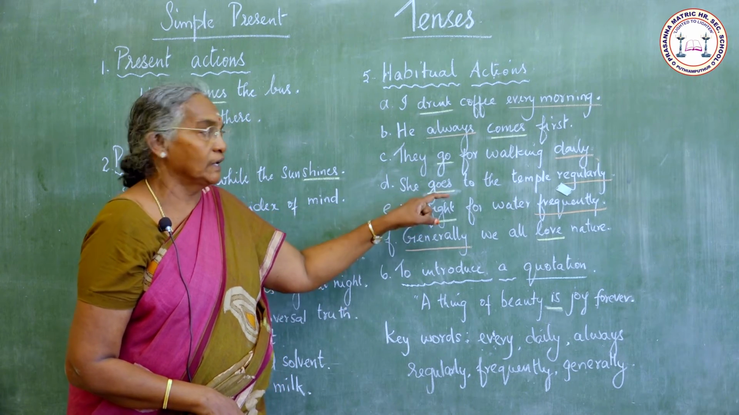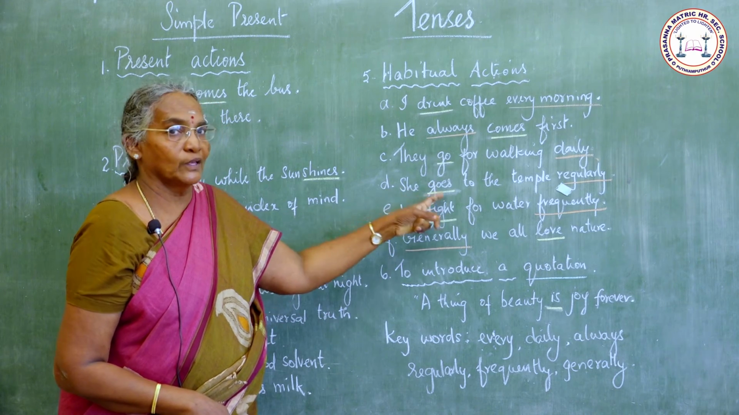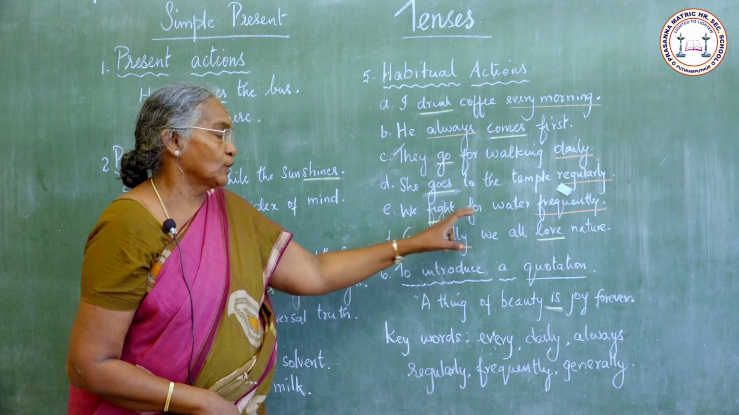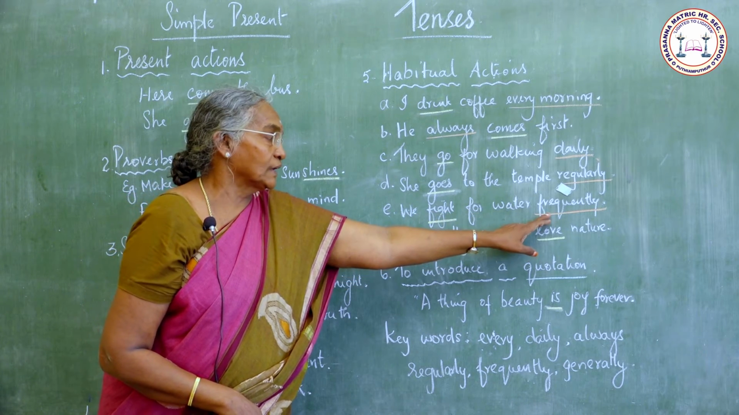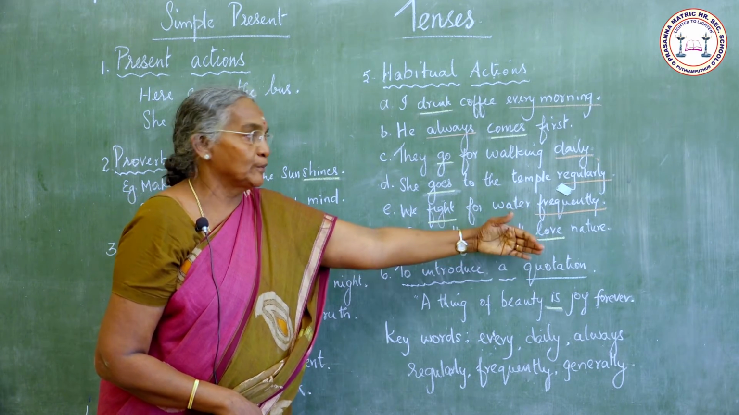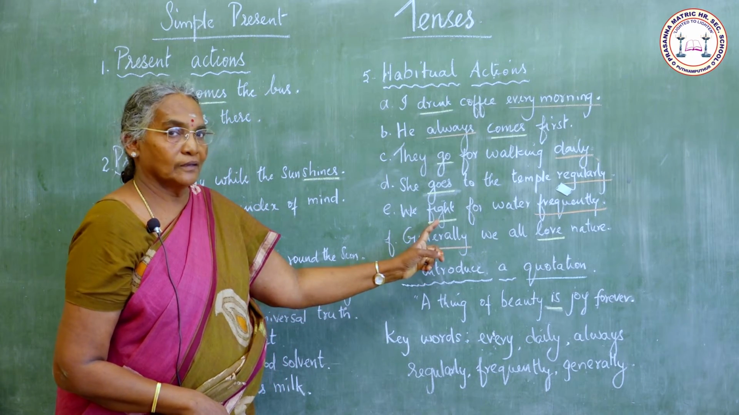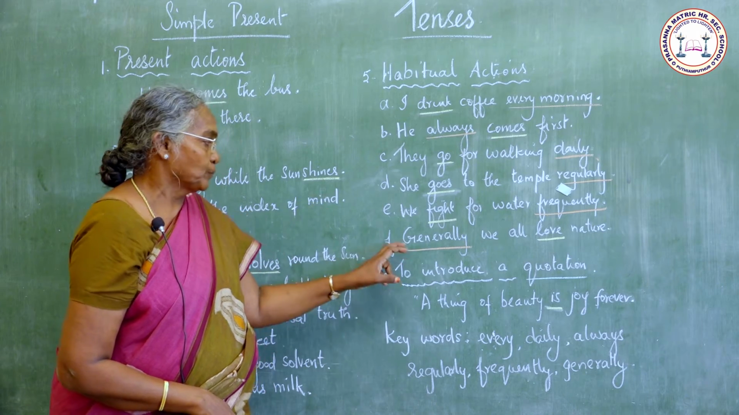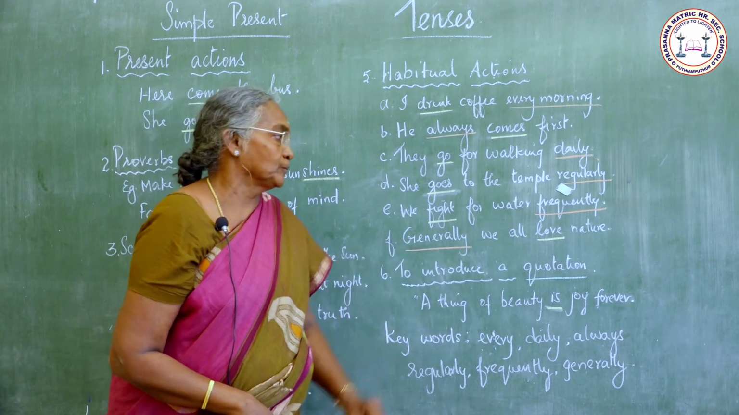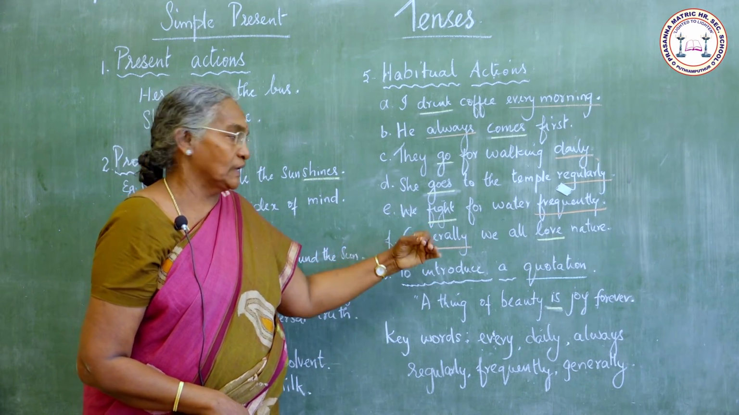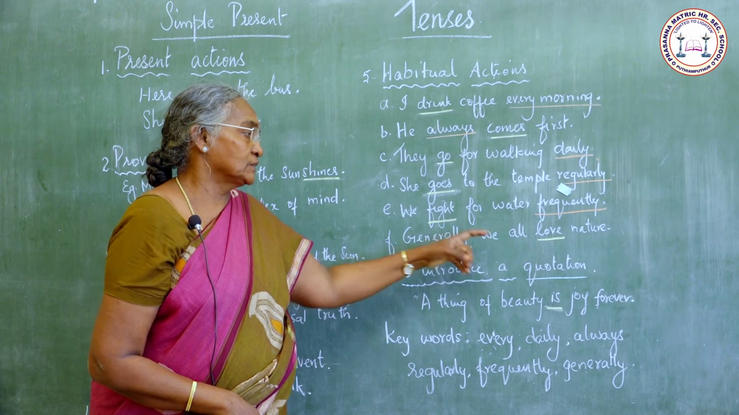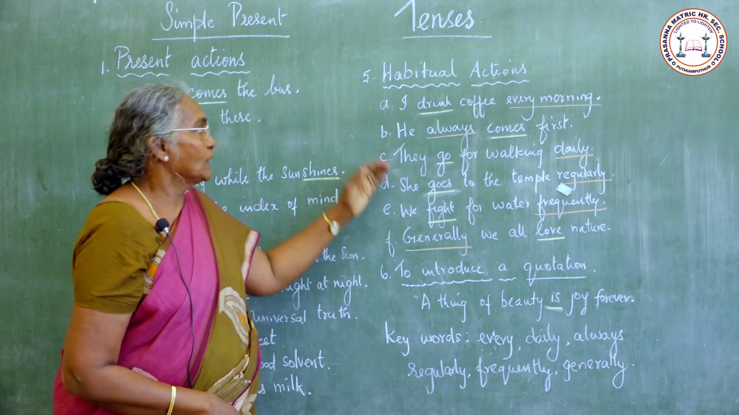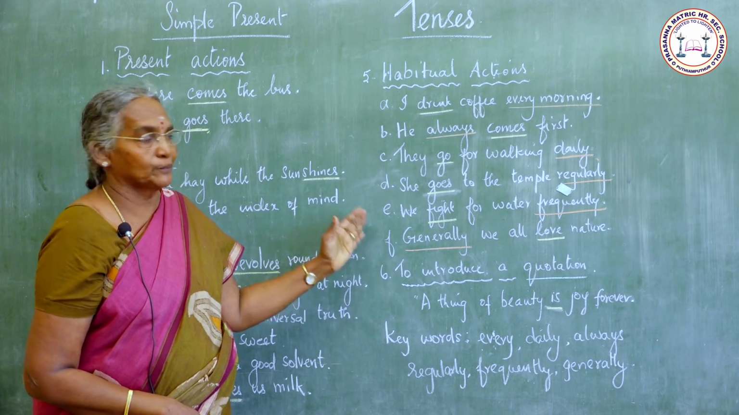So we use she goes. Here she comes. So we use goes. We added s with the present tense. We fight for water frequently. Frequently is a regular action. It is a habitual action. We use present tense. Fight is the present tense. Generally we all love nature. Generally, habitually, regularly, always we love nature. So here love is present tense. In all these habitual actions we use present tense.